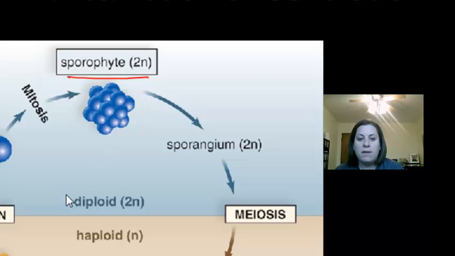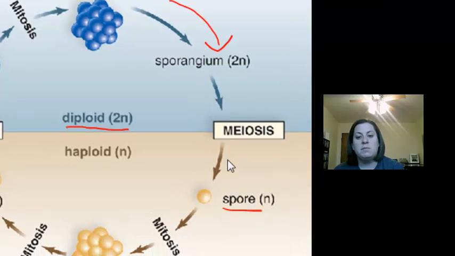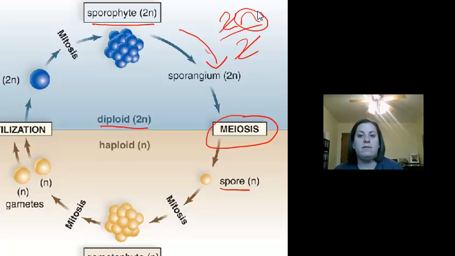The sporophyte is a diploid organism, meaning that it has two copies of the chromosomes. Now, in this process, the sporophyte is going to create spores, but it has to do so through the process of meiosis. Meiosis is going to halve the number of chromosomes. Now this is how it works. It takes 2N in, that's what it starts with, and it divides the cell. When the cell divides, we get rid of the twos and N is left. So these have N, so they're considered haploid.